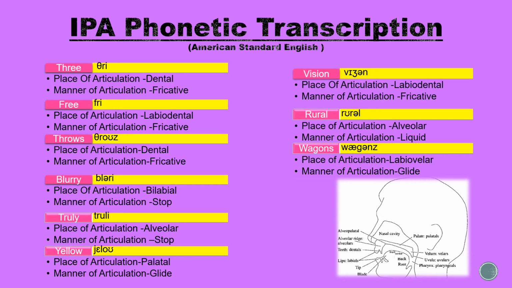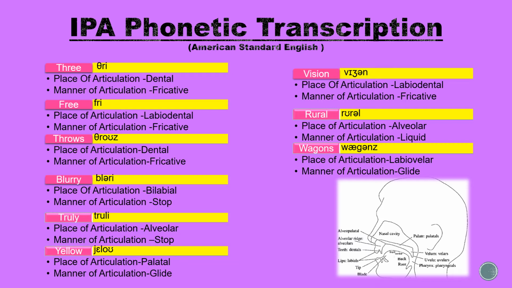Vision. The place of articulation is also labiodental. This is because the V sound is produced by raising the lower lip until it comes near the upper front teeth. The manner of articulation is fricative. There is almost a closure but just not quite.